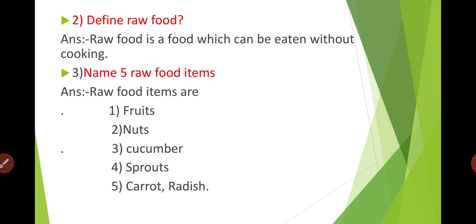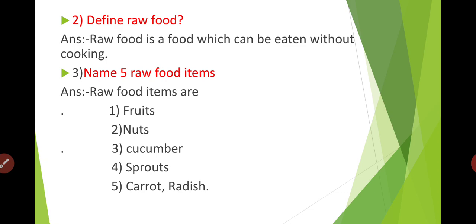Second, define raw food. Yes, what do you mean by raw food? Raw food is nothing but uncooked food. So answer: raw food is a food which can be eaten without cooking. Yes, the food which we can eat without cooking it. That food is called raw food.